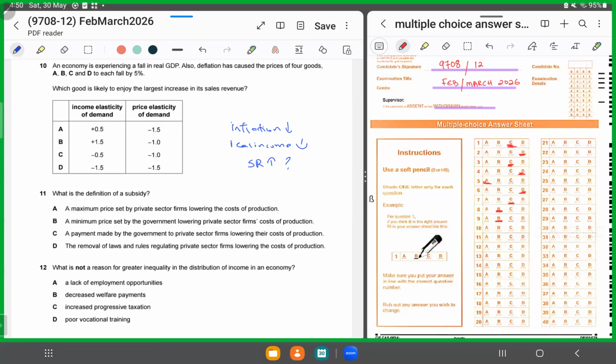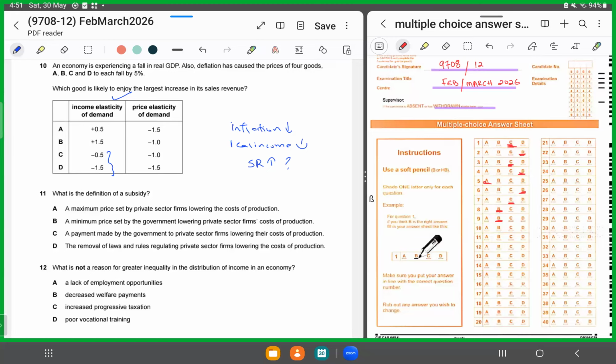So now, if you look at the first part of the table, income elasticity of demand, you'll notice negative signs and positive signs. Negative signs denote inferior goods. Since there was a fall in real GDP, income was falling. So if income is falling, that means the demand for this good is rising, right? So income is falling, demand is increasing. The negative signs denote that.